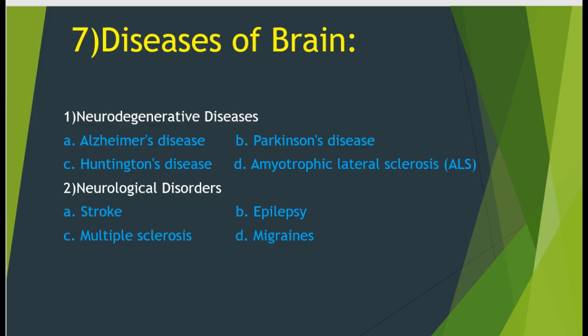C. Huntington's disease, a genetic disorder that causes progressive damage to the brain, leading to cognitive, motor, and psychiatric problems. D. Amyotrophic lateral sclerosis, ALS, a progressive disease that affects nerve cells responsible for controlling voluntary muscle movement.